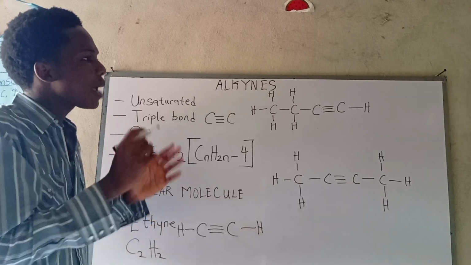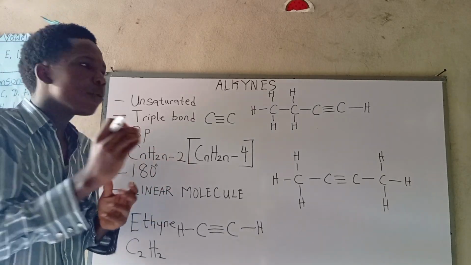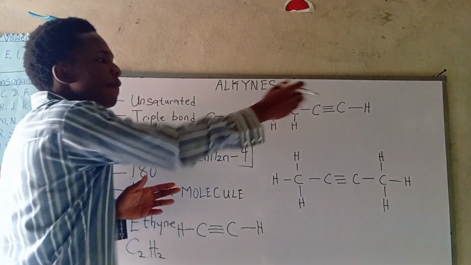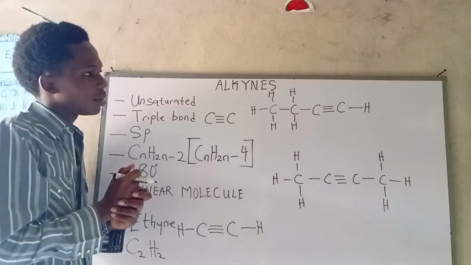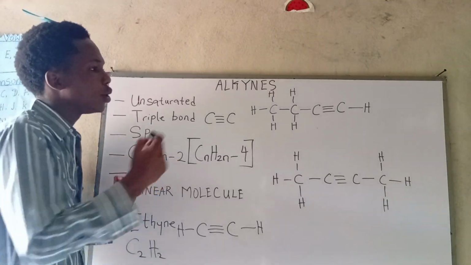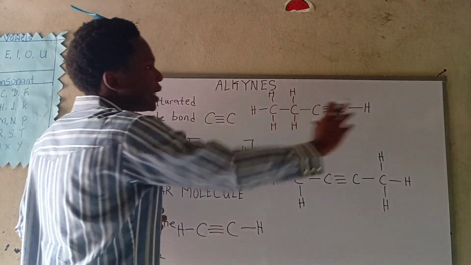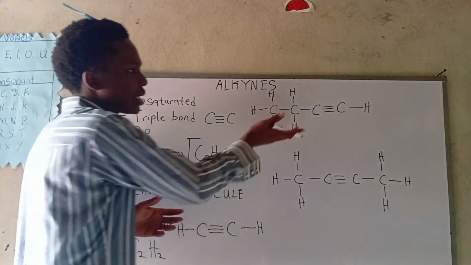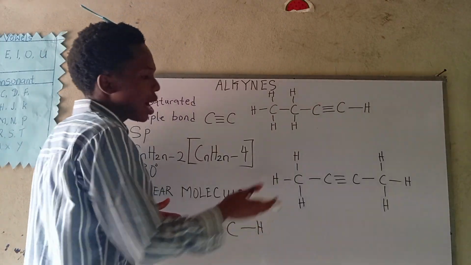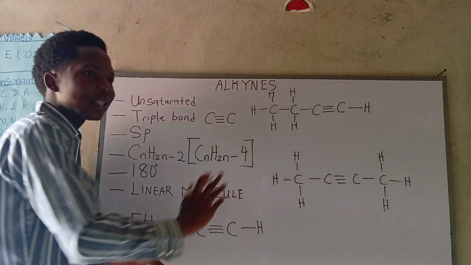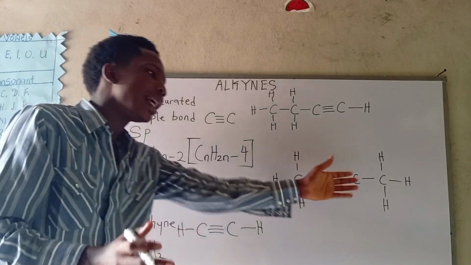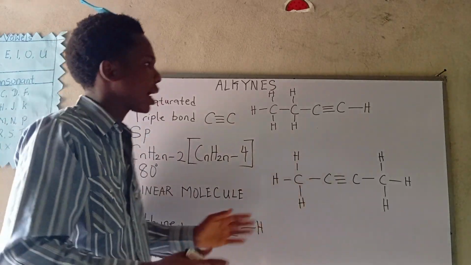In the terminal alkynes, the triple bond is positioned at the first carbon. From my definition, this guy is the terminal alkyne. This guy, from the look of things, is not at the end, so this guy is the internal alkyne.